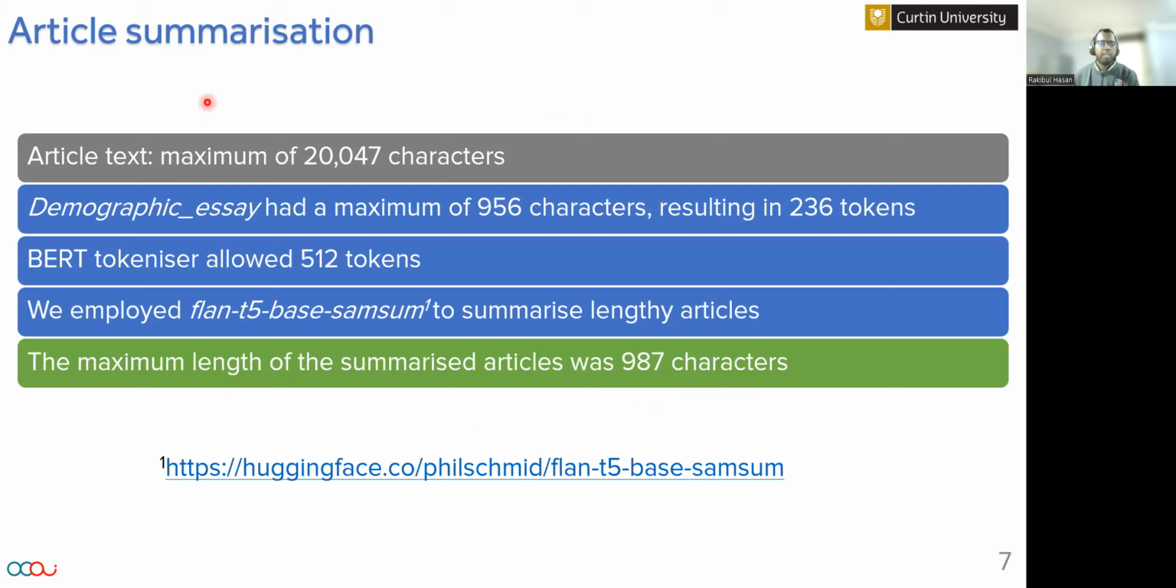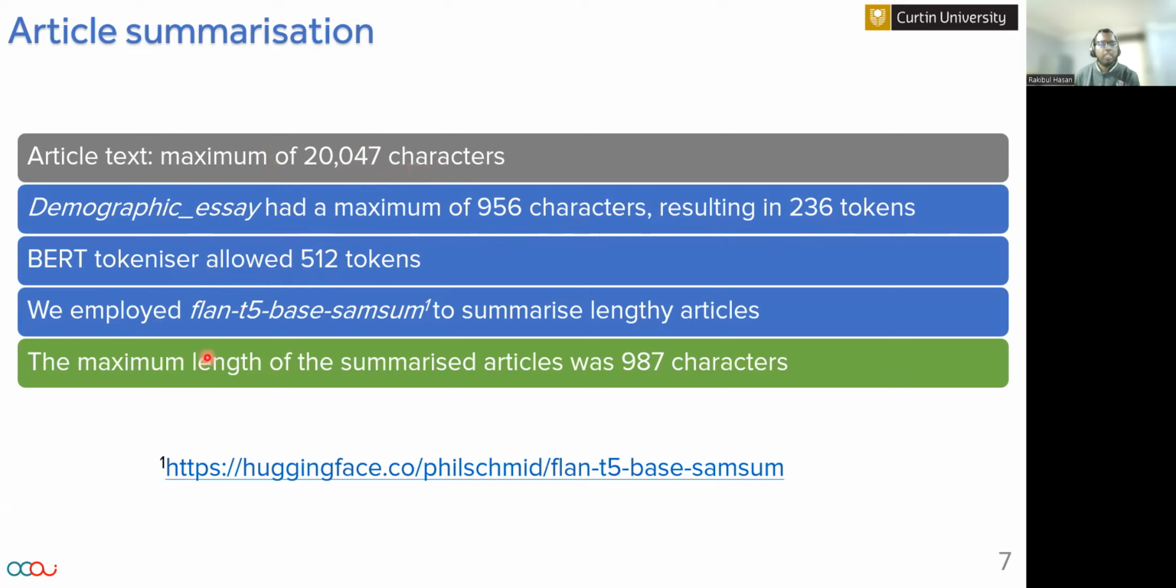Then article summarization. Newspaper articles normally have longer sequences. In this dataset, the article had a maximum of 20,047 characters. If we compare the combined demographic and essay text, which had a maximum of 956 characters, it resulted in 236 tokens. Now, BART can allow only 512 tokens at maximum. So 20,047 characters will definitely result in more than 512 tokens.